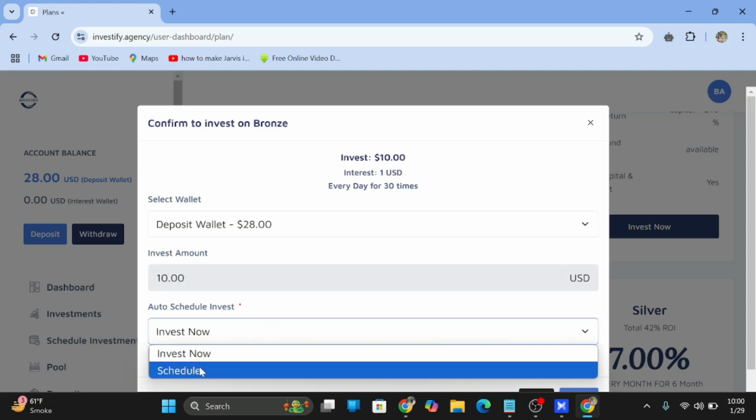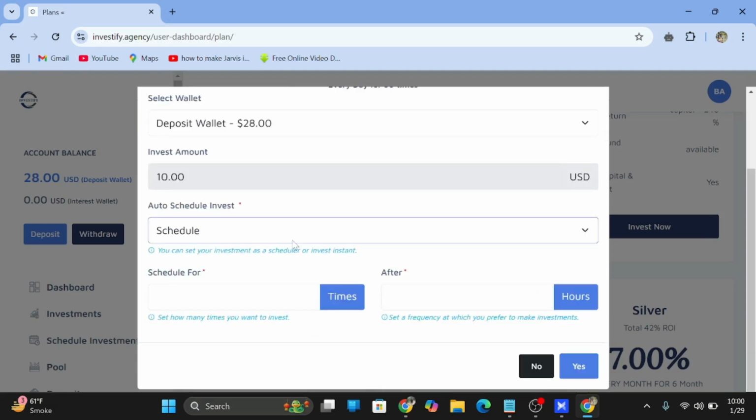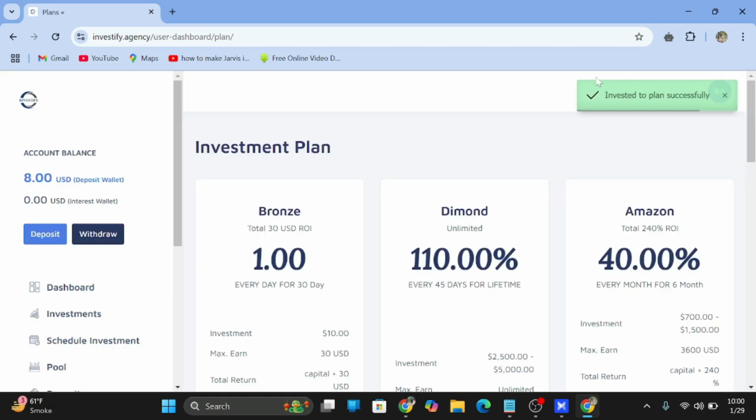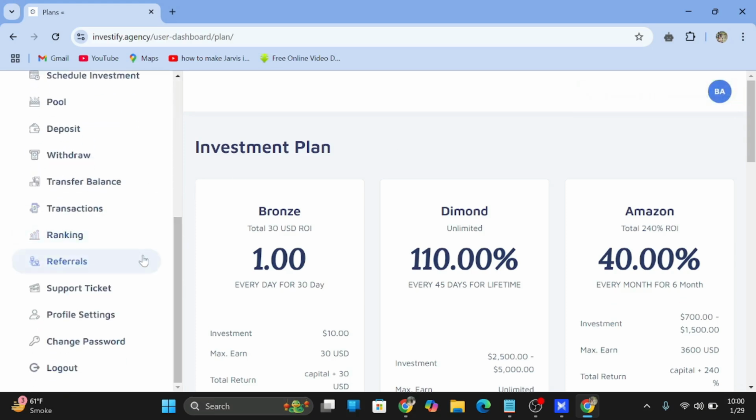If I click on the schedule, then it will ask for the date to schedule for, but I will click on invest now and then click on yes. If you want to make a scheduled payment, then you can put a date here and schedule your payments, but I will click on invest now just to show you how you can invest in the plans. Okay, invested in plan successfully, here you can see. Now we will go to the referral system, how you can make money from referrals.